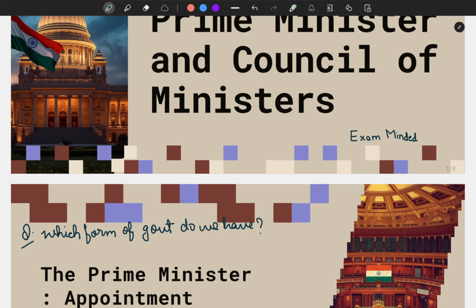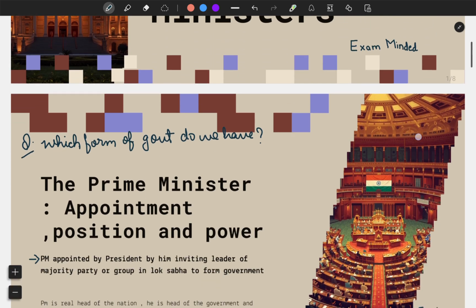All major policies, laws, and decisions of the union government are taken under the Prime Minister's leadership. You can think of Prime Minister as the captain of the government, setting the direction, coordinating the ministers, and representing India inside and outside the country.